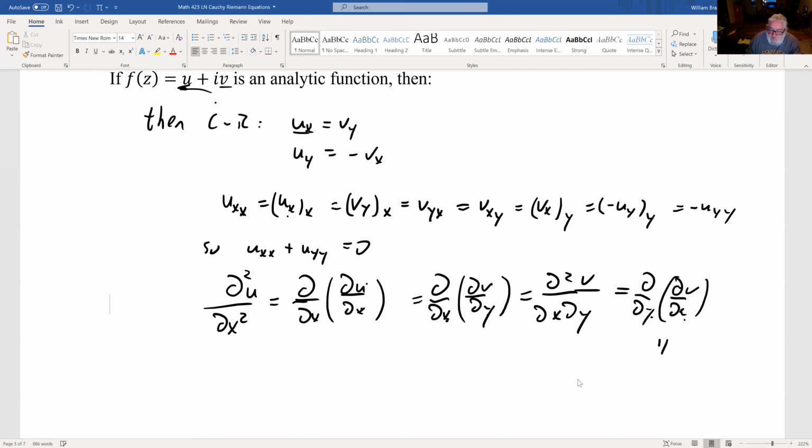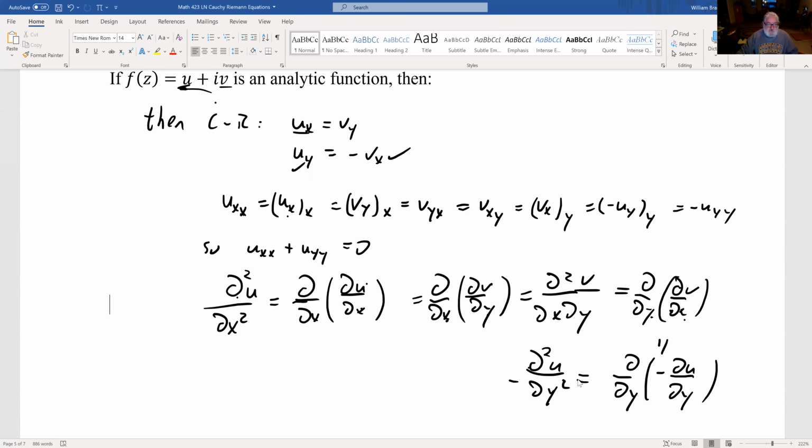But the derivative of v with respect to x is minus the derivative of u with respect to y, which becomes minus the second derivative of u with respect to y squared. So this is equal to this, and so the sum is actually equal to 0.